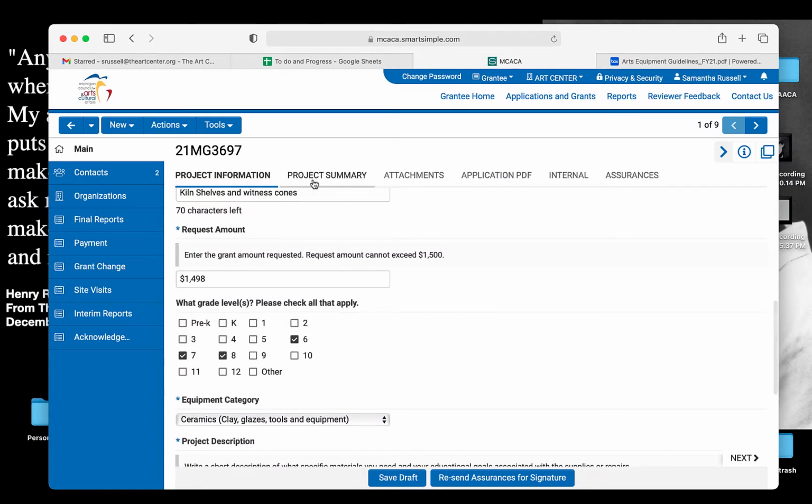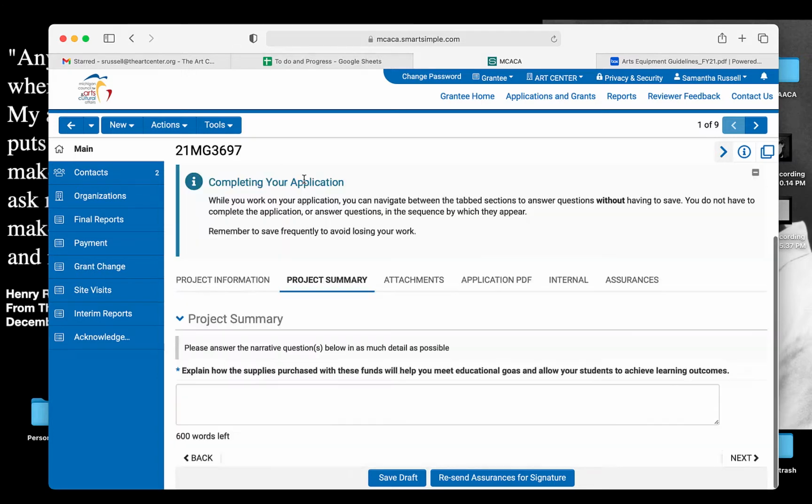Next, we're going to move on to project summary. Giving that a click, you just have the one summary here where you're going to explain how the supplies purchased with these funds will help meet the educational goals and allow your students to achieve learning outcomes. And so, very simply, just explain to us how it benefits.